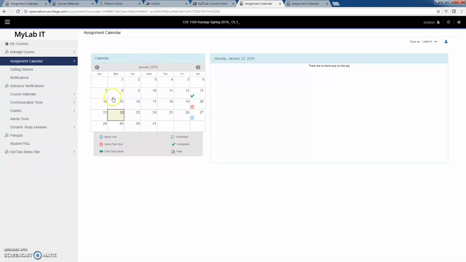So this is the course calendar, and it shows you the information and the assignments for each week. And the key thing is, you note that there is nothing showing on today's date all the way to Saturday. This assignment calendar is set in such a way that it shows the submission date for the assignments. So that is why I say don't wait until the end of the week to start working on your assignments.